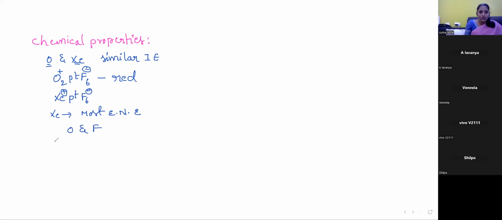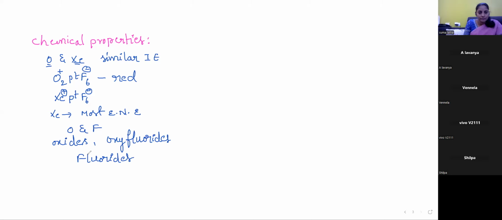So xenon can form oxides, oxyfluorides and fluorides.